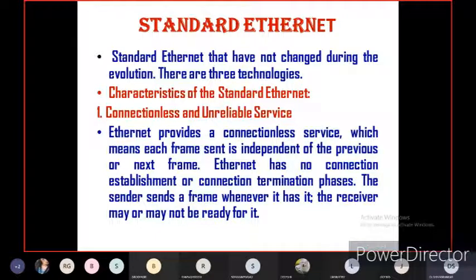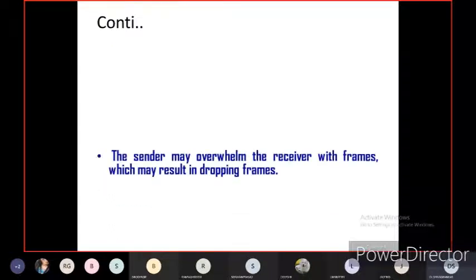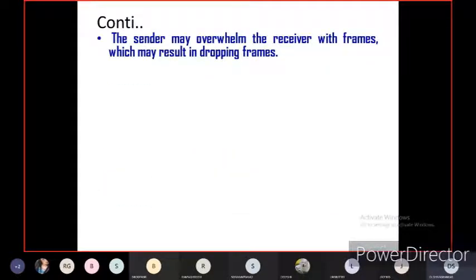The sender sends a frame whenever it has one, but the receiver may or may not be ready to receive the data. That is called unreliable service. Again, in the same connectionless and unreliable service, the sender may overwhelm the receiver with frames, which may result in dropping frames.